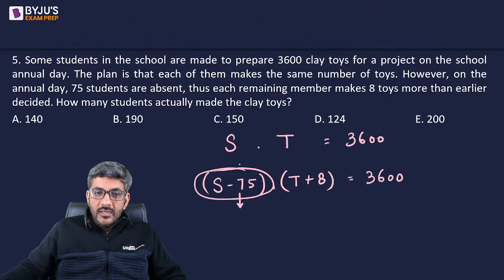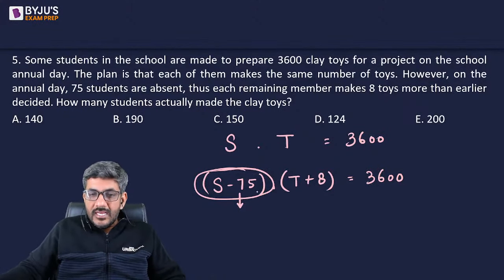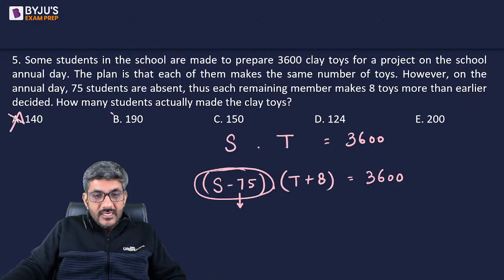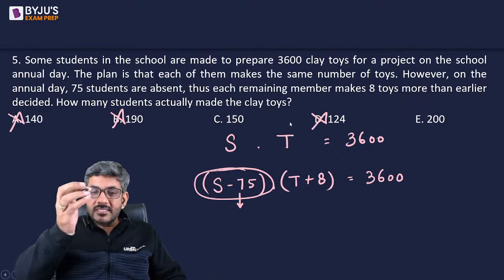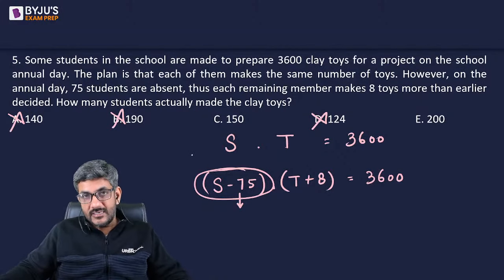First of all, among the options, I can straight away say this s minus 75 has to be a factor of 3600. So it can't be 140, it can't be 190, it can't be 124. Three of the options are actually not a factor of 3600.